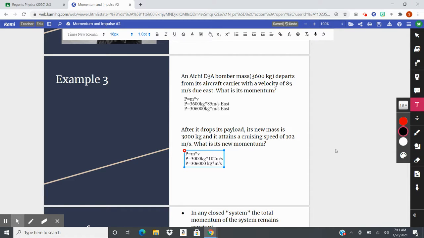Well, how is that? How can that be? Well, if you notice, we dropped our mass, but we ended up increasing our speed. So what does this support? This supports that momentum of an object is always going to be conserved. Whatever your momentum is before is going to equal your momentum after. Momentum is conserved.